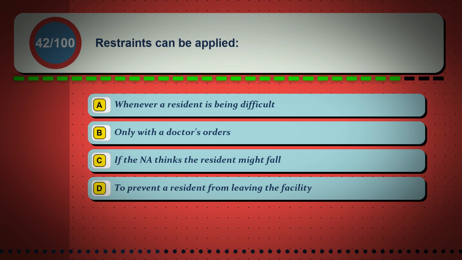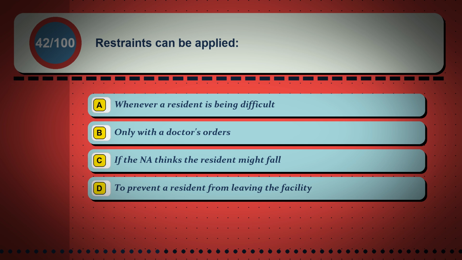Question 42. Restraints can be applied. Option A, whenever a resident is being difficult. Option B, only with a doctor's orders. Option C, if the NA thinks the resident might fall. Option D, to prevent a resident from leaving the facility.